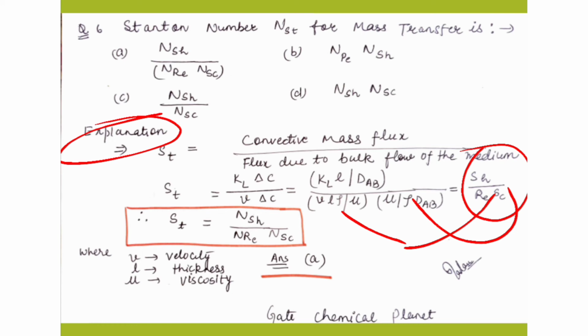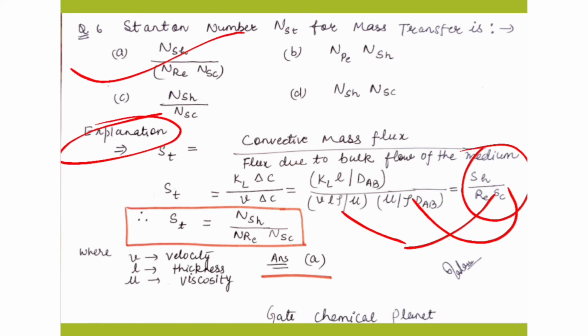So option A is correct. In this way you can calculate the Stanton number for mass transfer. Students, here I want to give you one suggestion: it is important to learn all these values of dimensionless groups, because they are very important in mass transfer as well as in heat transfer. But simultaneously it is also very important to know how to convert and how to get the values of the dimensionless numbers. So both things are important here.